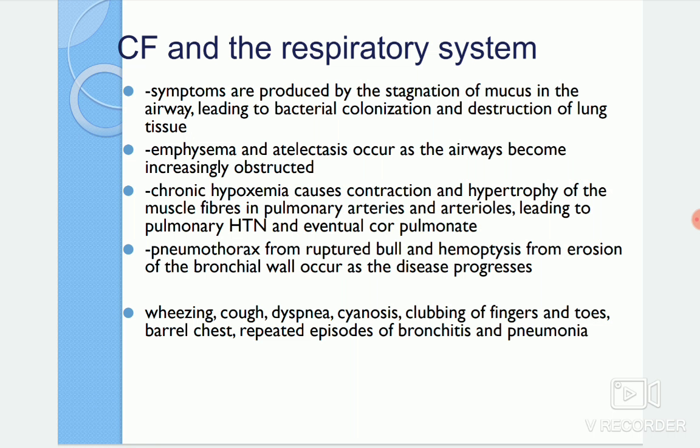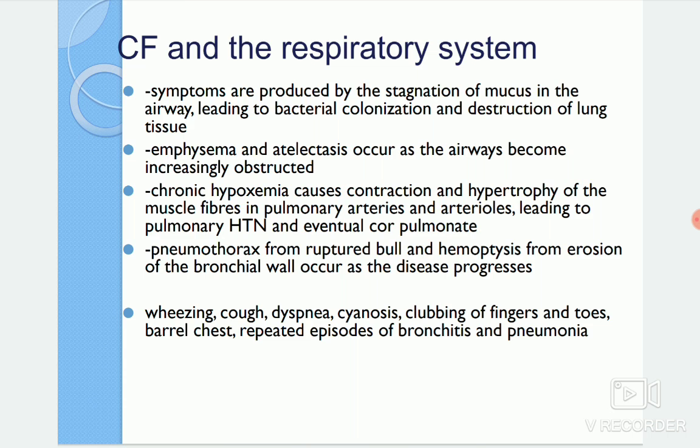You will have all those complications, along with wheezing, cough, dyspnea, cyanosis, clubbing of fingers and toes, barrel chest, and repeated episodes of bronchitis. It can even lead to pneumonia. In this way, different complications happen if the respiratory system is affected and complicated.